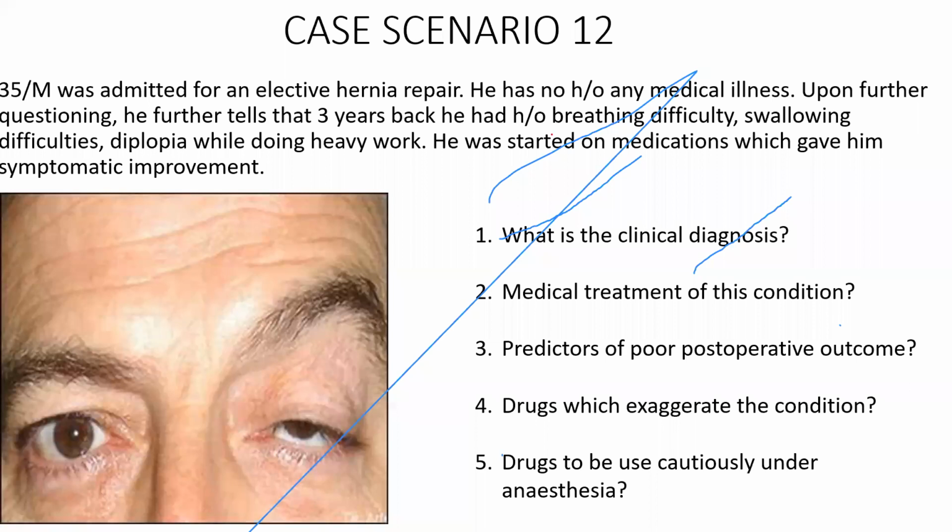Sir, may I volunteer? Yes, please. Sir, this appears to be myasthenia gravis. Okay, this appears to be myasthenia gravis. What is the clinching point towards myasthenia gravis?